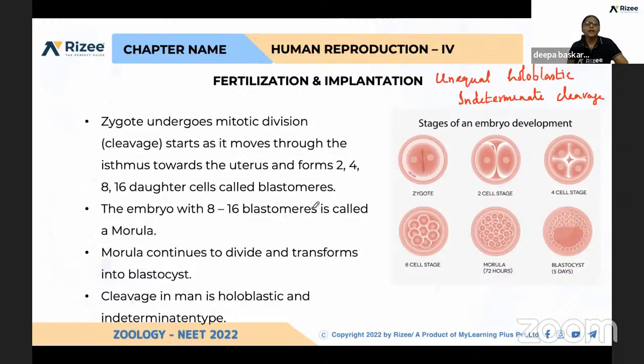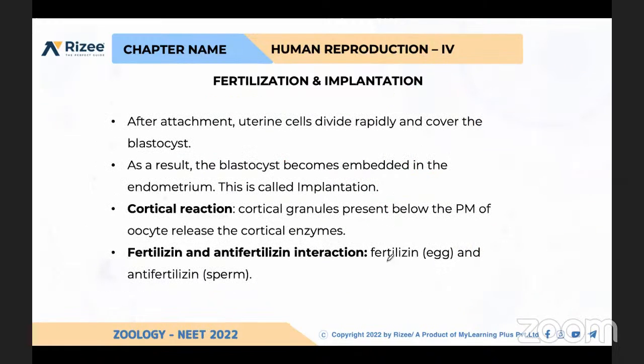The embryo with 8 to 16 blastomeres is called the morula. The morula continues to divide to form the blastocyst. Cleavage in man is holoblastic and indeterminate type. Clear? Yes, ma'am.